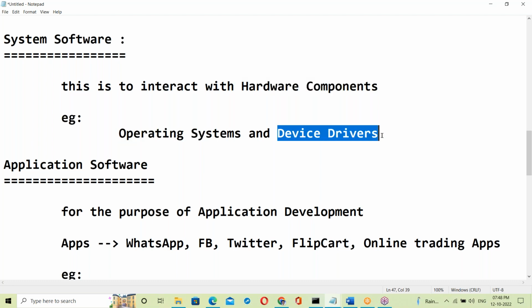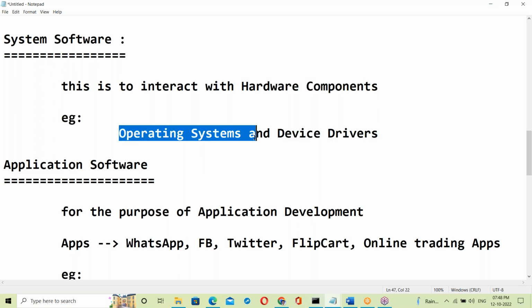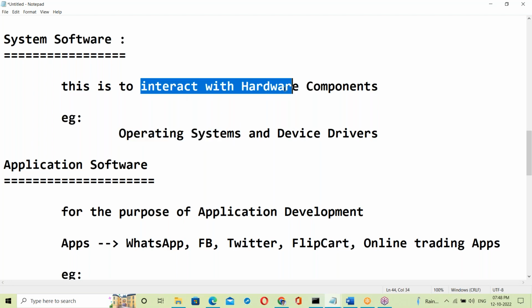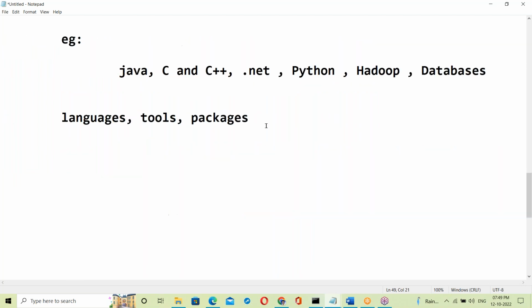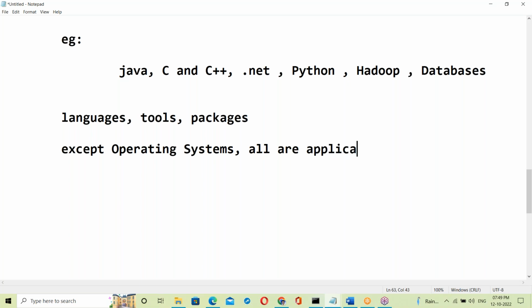Device drivers are part of the OS only. Only the operating system can interact with hardware components. That means except the OS, all others are application software. Except operating systems, all are application software.